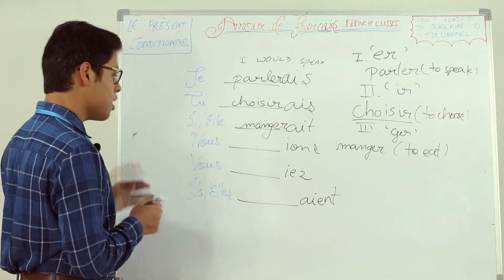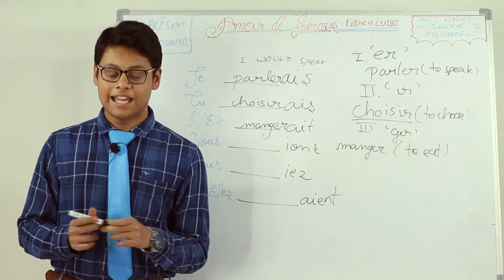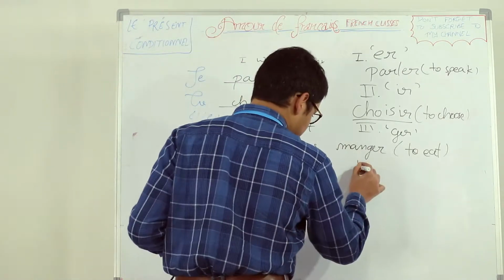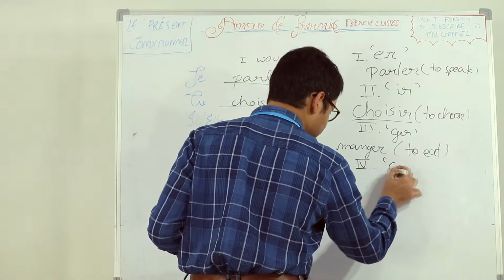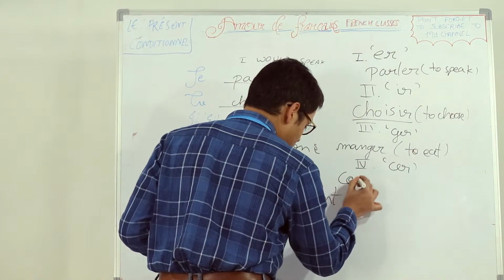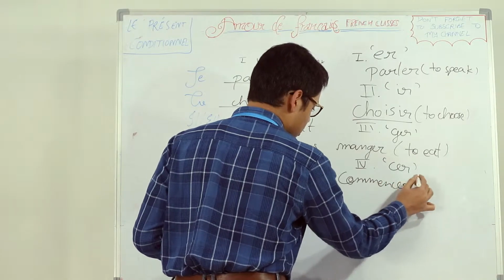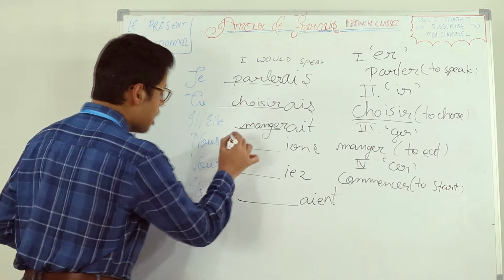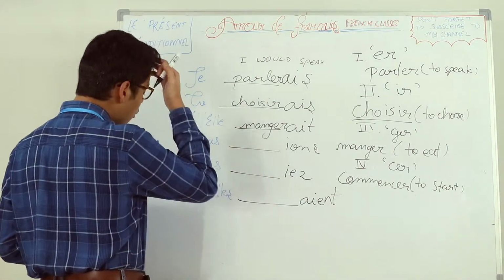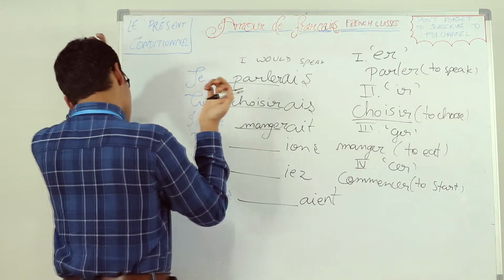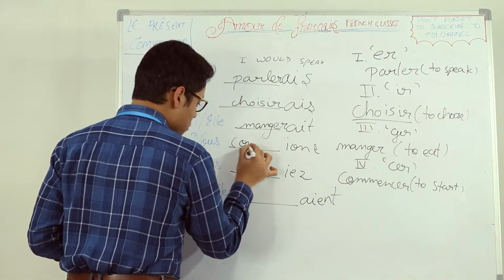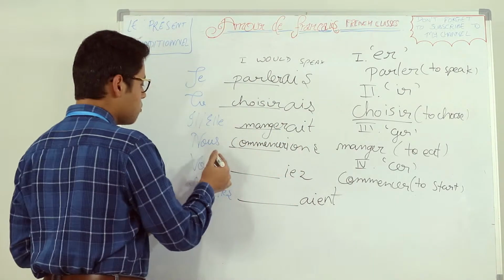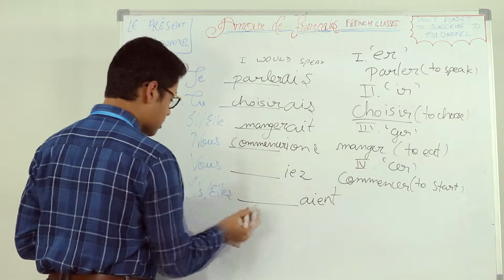And now with nous, let's take a CER ending verb. For instance, we'll be taking the verb commencer, which means to start. Let's form it with nous. Commencer, again, the whole infinitive is the stem for future simple of commencer. So, nous commencerions. Quite long, but yeah. Nous commencerions, we would start.